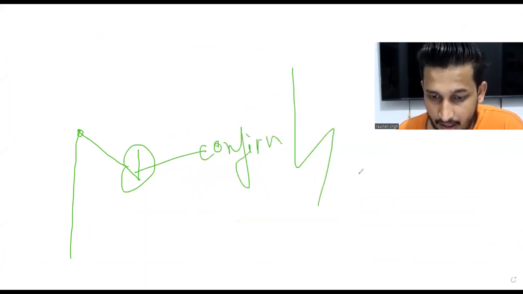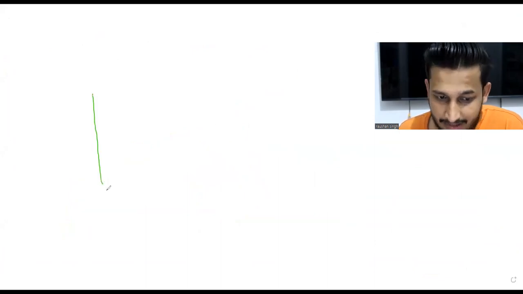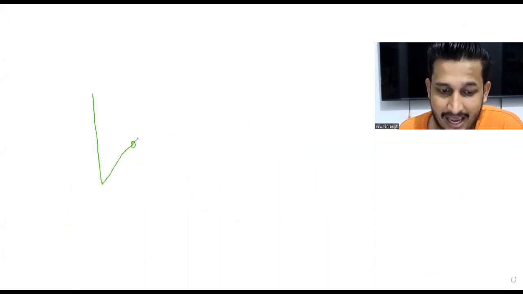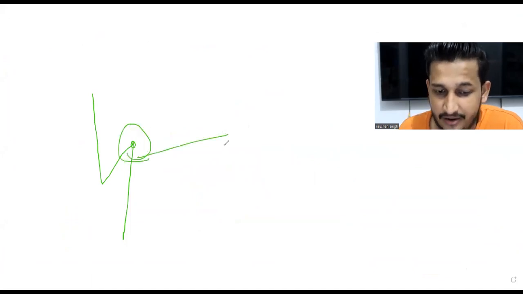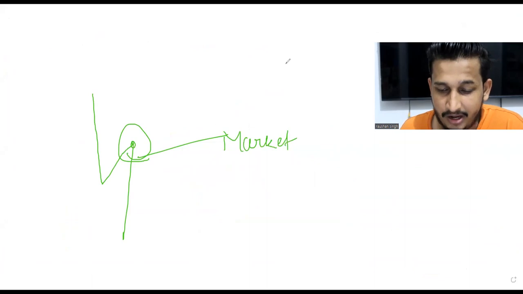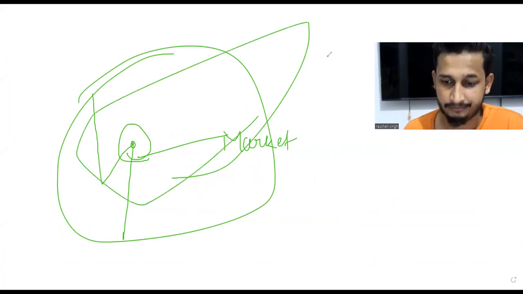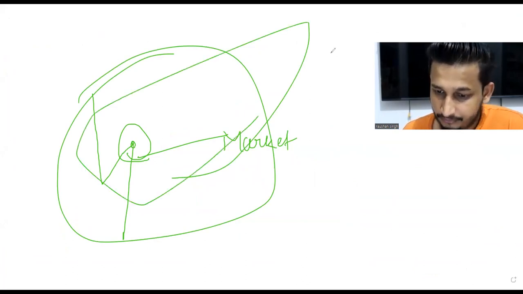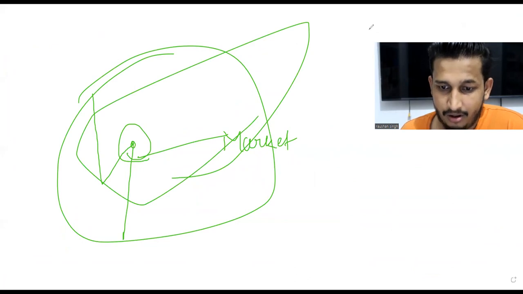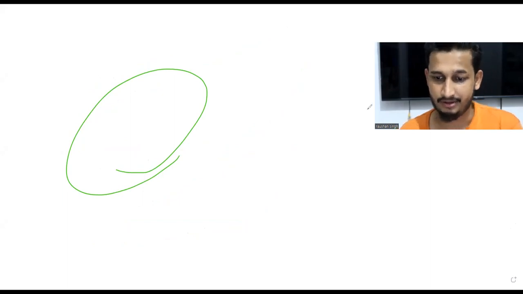Okay. Towards the downside, how can we confirm that the market is going downside? It goes down, and if it comes back and then starts going downside again, we can confirm that the market is going down. Is this clear? How do we confirm that the market is going to go up or down? Once you observe the market, you will definitely understand this point as well. Now, if you have understood, you will understand the retest as well.